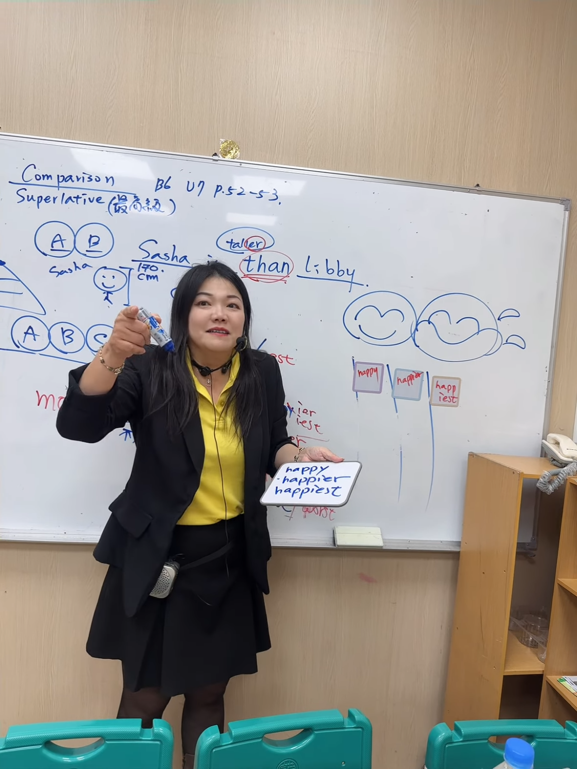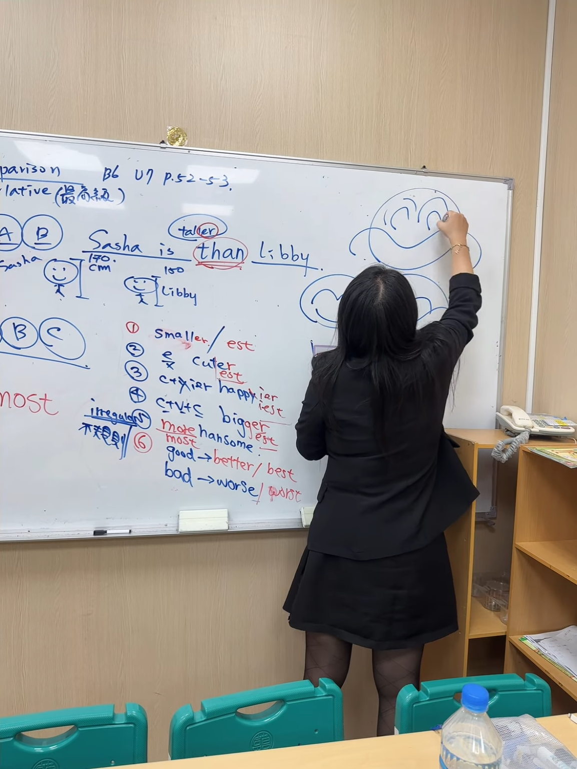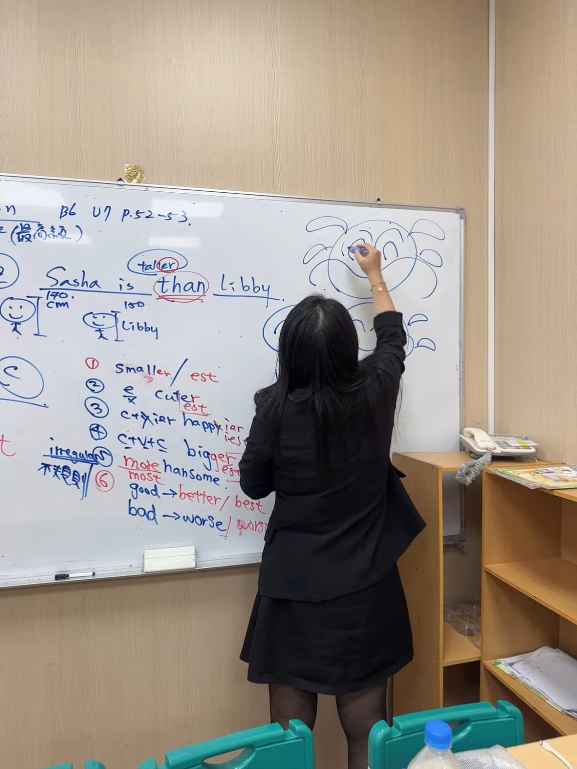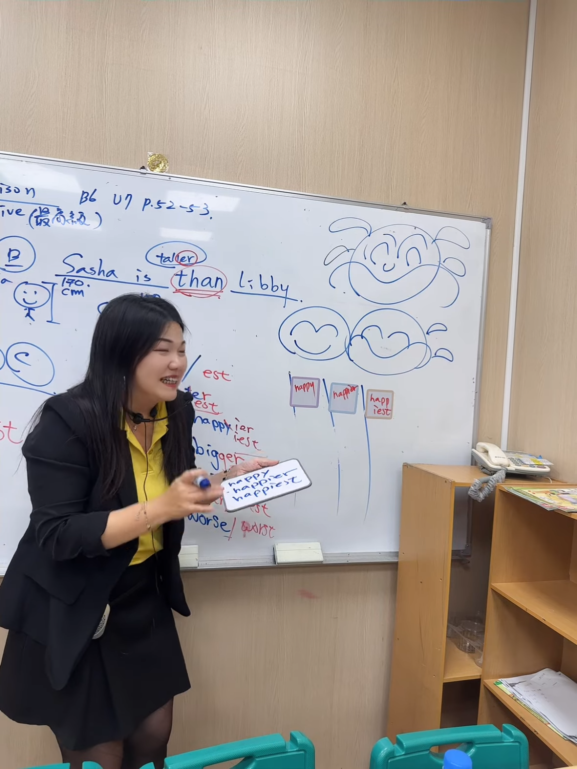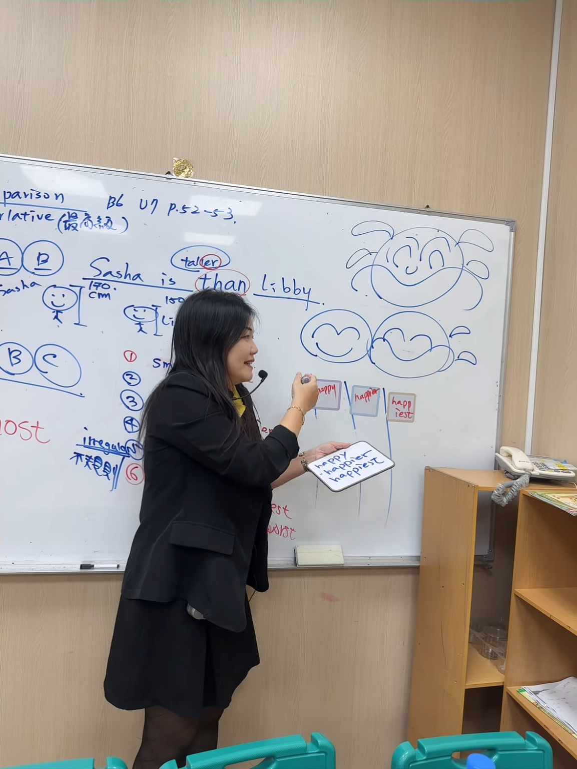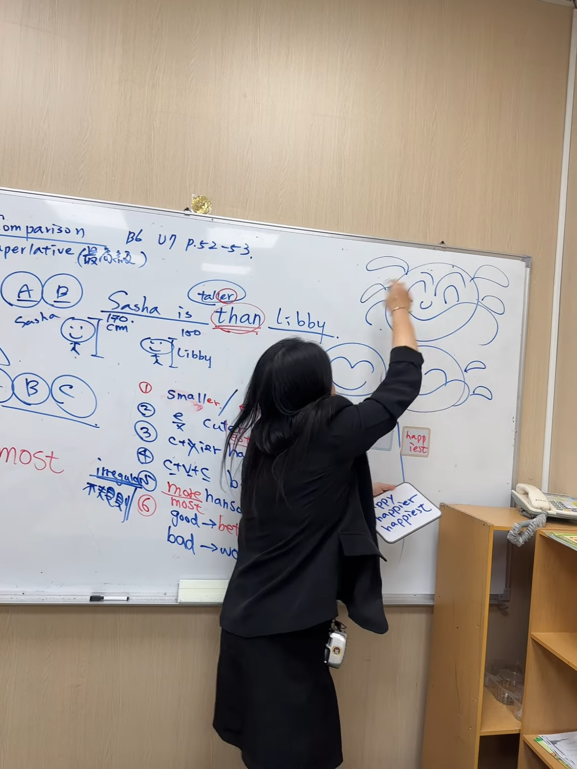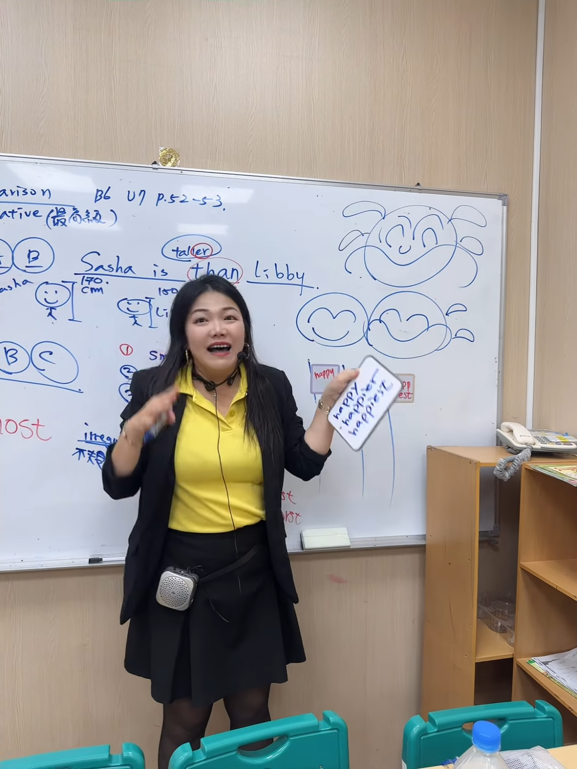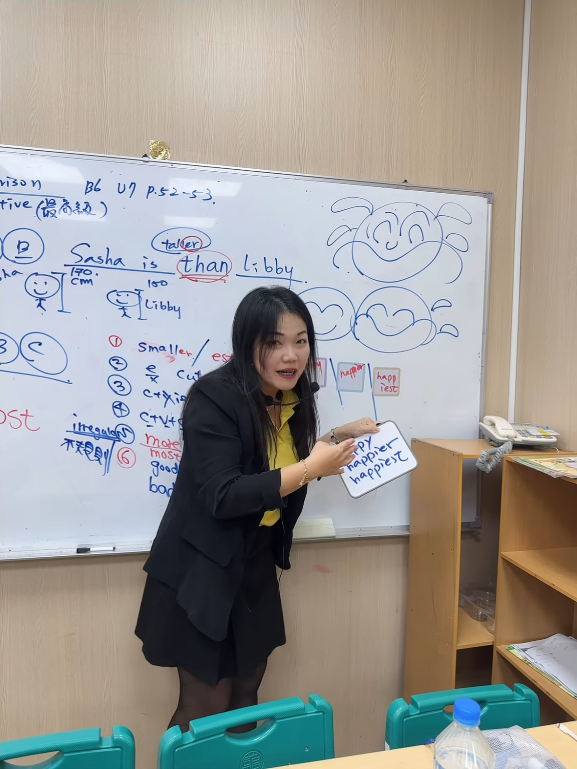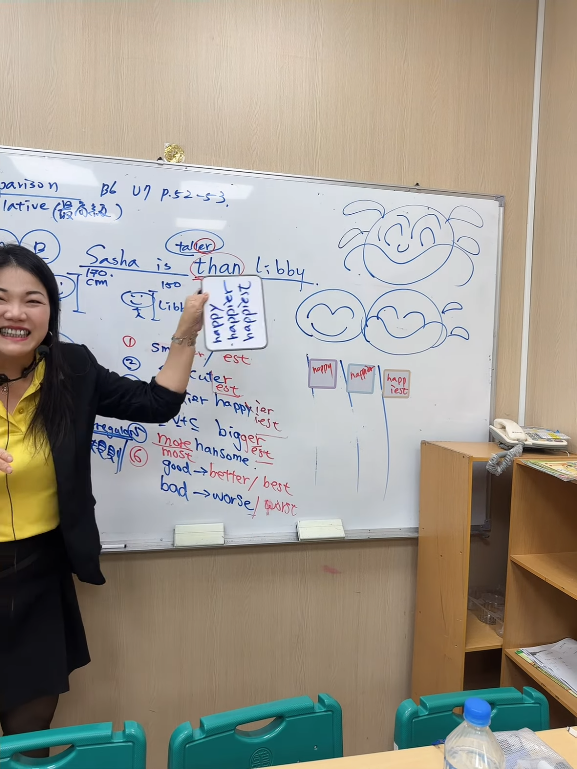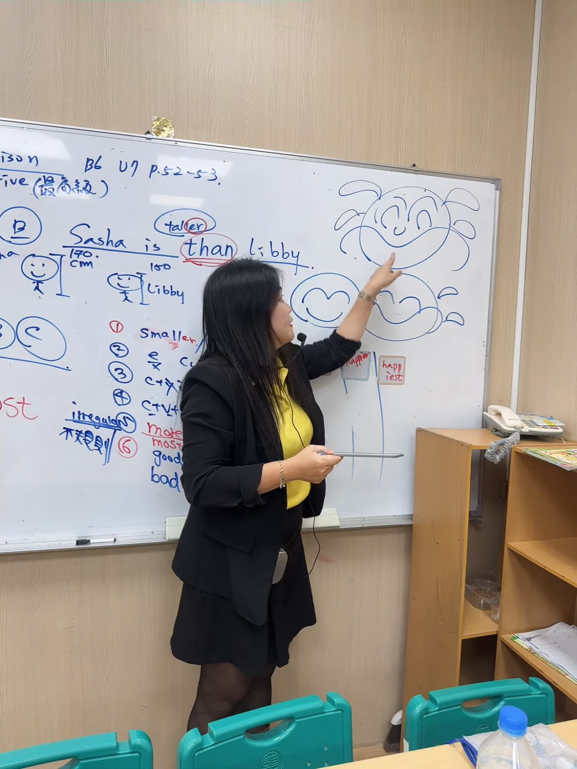Okay. So and Naomi. So happy. So Sasha is happy. Libby is happier than Sasha. Then Naomi is the most. Okay, not most. Happiest. Okay, sorry. Happiest of all, right? So like this. Okay, so crazy happy. So happy, then crazy happy.